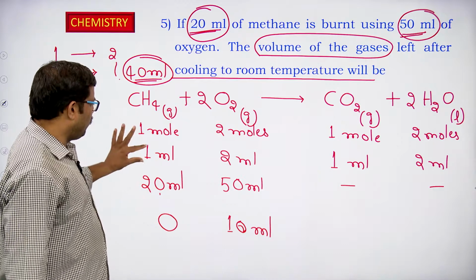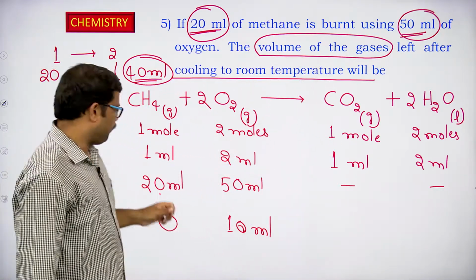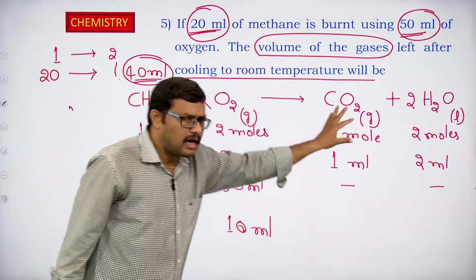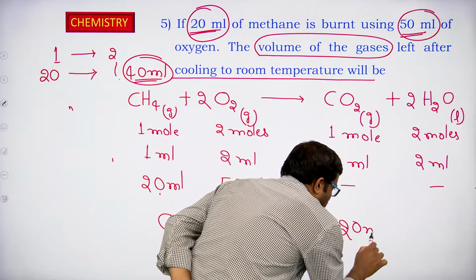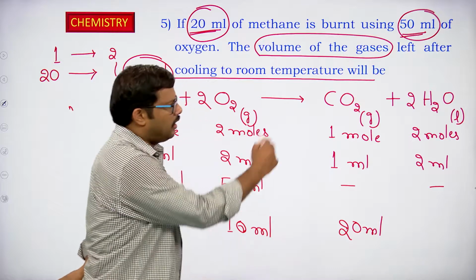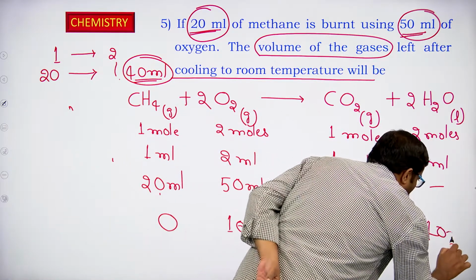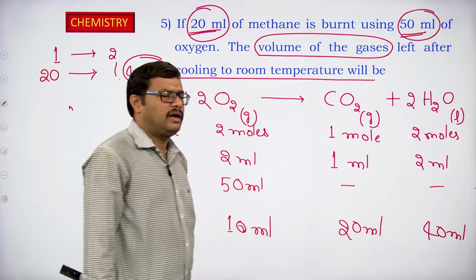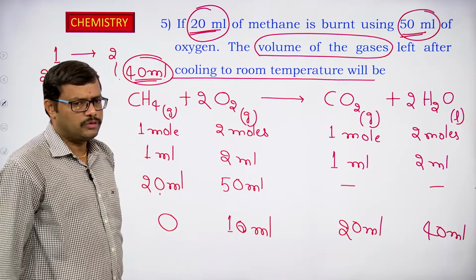In this case, when 1 ml of methane is reacting, 1 ml of carbon dioxide is obtained. So, when 20 ml is reacting, how much carbon dioxide can we expect? Yes, 20 ml only. And 2 ml of water is going to be formed, so we get 2 into 20, that is 40 ml of water, okay.